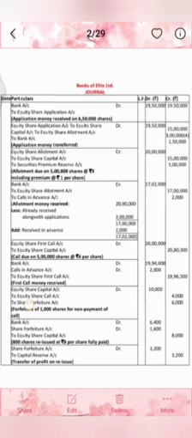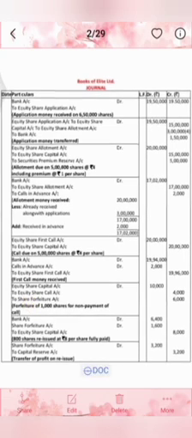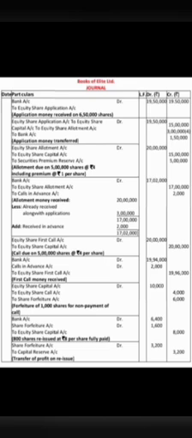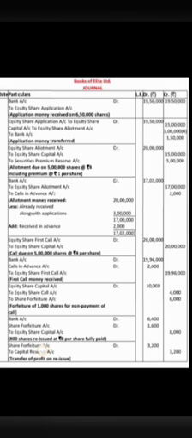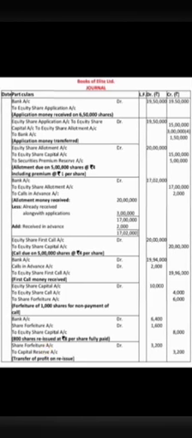Next, the fifth entry will be equity share first call account debit to equity share capital account. It will be debited by 20 lakh and credited also by 20 lakh. And the next entry will be bank account debit, calls in advance account debit, to equity share first call account. Calls in advance account will be debited by 2,000 which we have received earlier, and bank account will be debited by 19 lakh 94,000, because we have arrears of 4,000 rupees. And equity share first call account will be credited by 19 lakh 96,000.